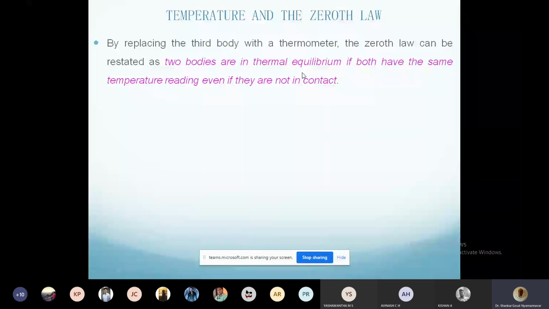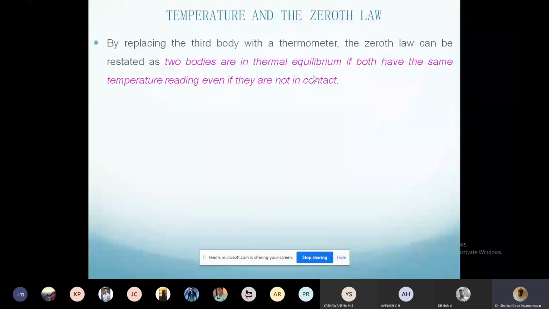I need not bring them in contact to verify whether there is a thermal equilibrium or not. I can separately measure the temperature of the two bodies. If I find that the temperature reading is the same, then I can conclude that the two bodies are at the same thermal level. They will be in thermal equilibrium even if they are brought together. Otherwise, how will you come to know whether two bodies are in thermal equilibrium? By bringing them in contact, right? If there is no energy flow, then I can say they are in thermal equilibrium.